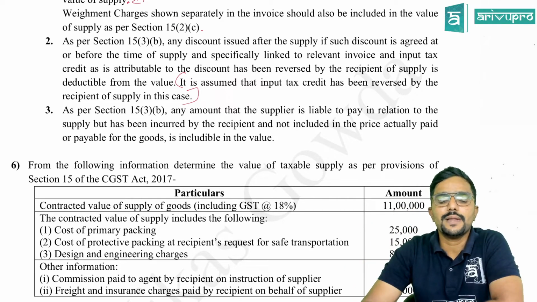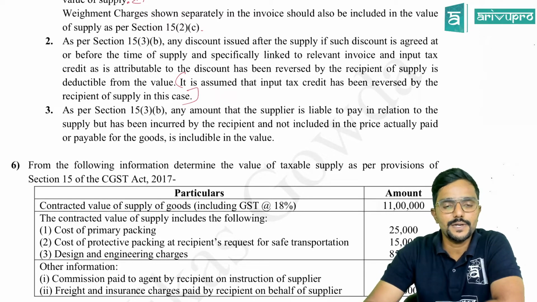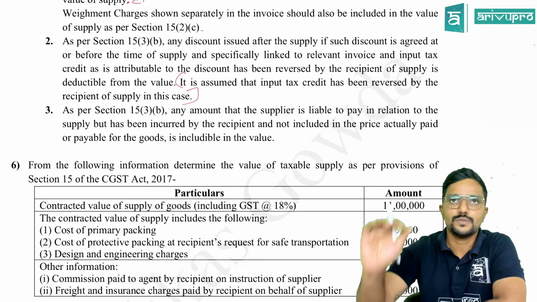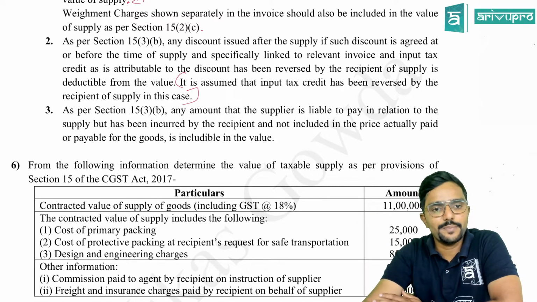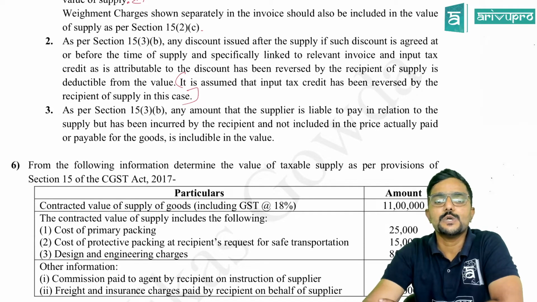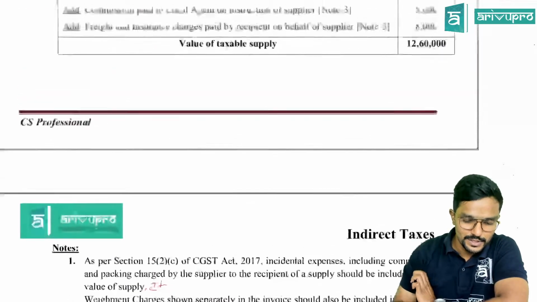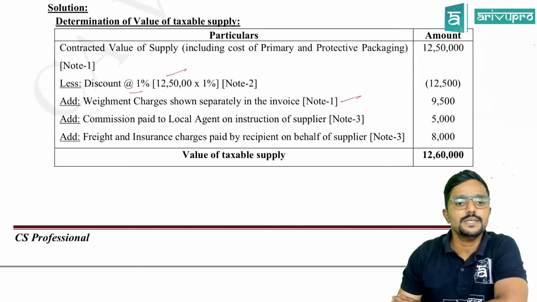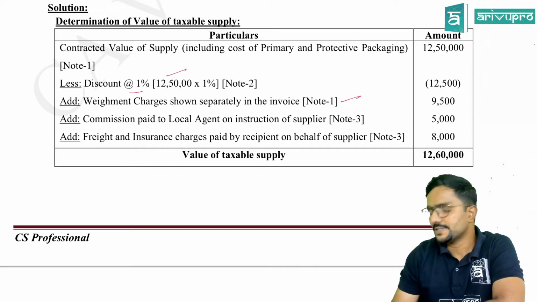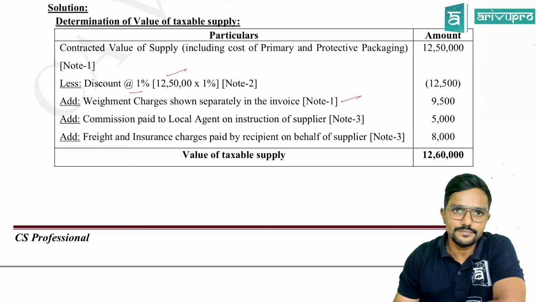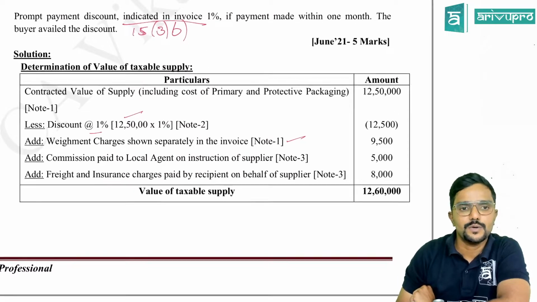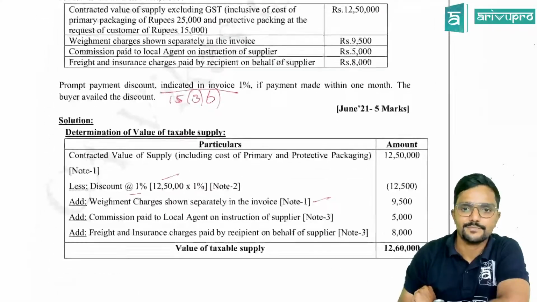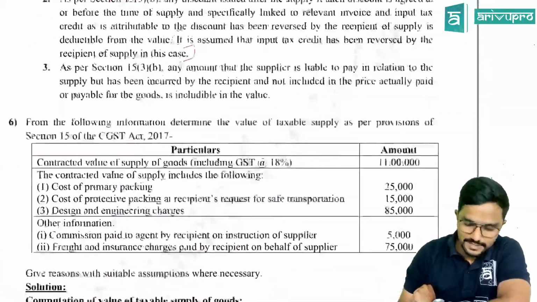Any amount that the supplier is liable to pay in relation to the supply but has been incurred by the recipient and not included in the price. So it is not included in the price. So what should we do? Add it. Actually paid or payable for the goods is includable in the value. So these two items, what is that? Commission and freight and insurance paid by the recipient should be added. Clear, guys? Yes. So this is all about problem number 5, which is again a 5 marker.